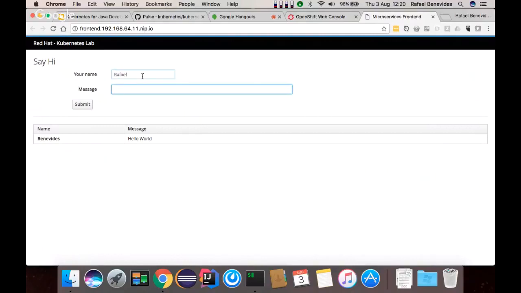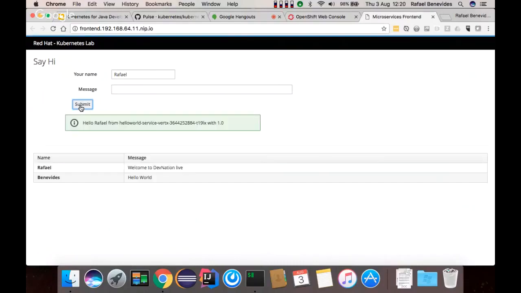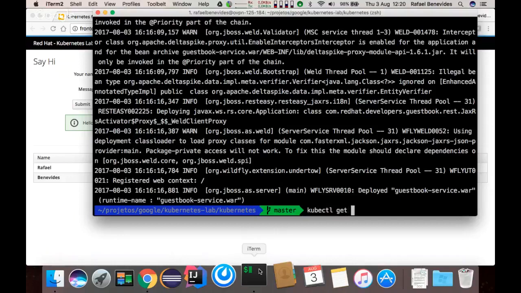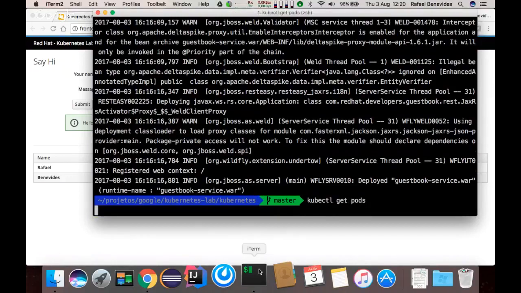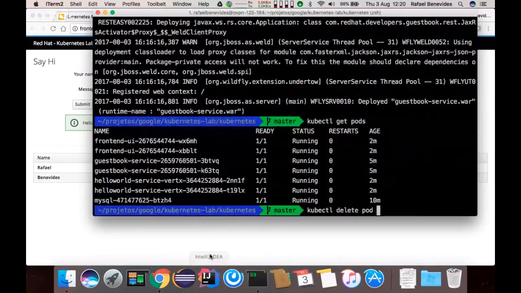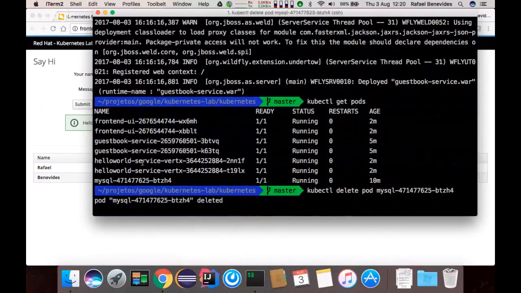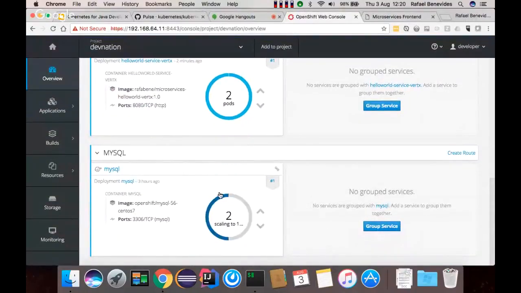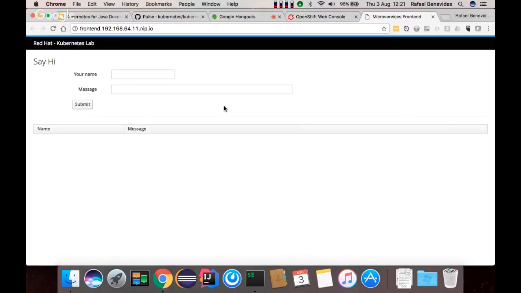What's our name? Rafael. Welcome to DevNation Live. Okay, the message is there. It's persisted. I can even come here, delete my pod, MySQL. Okay, we will see that Kubernetes will take care to replace that dead MySQL instance, and we can even refresh our application, and we'll see that the data is still there.